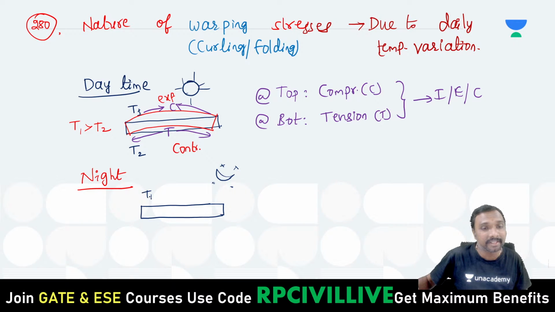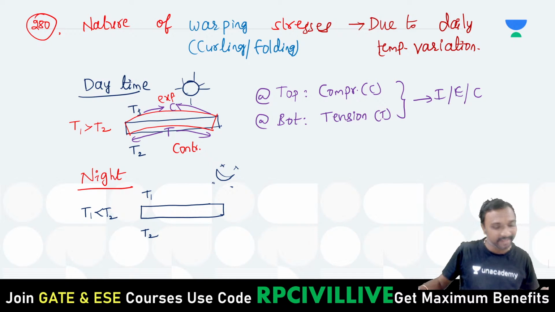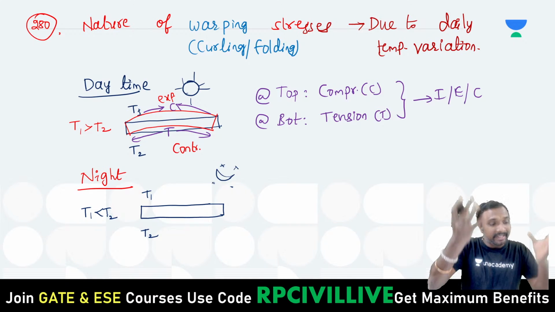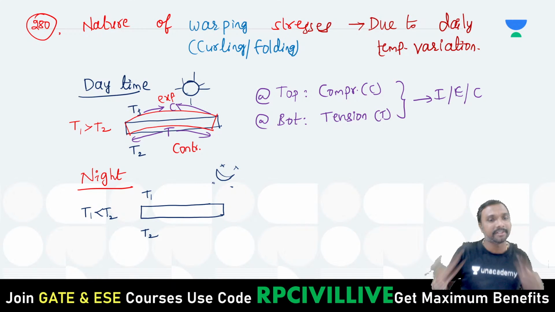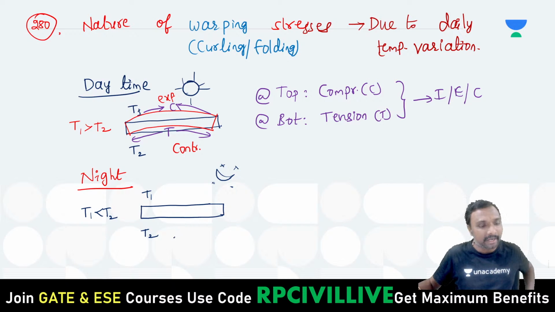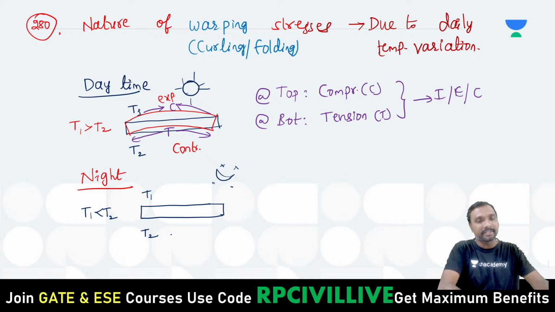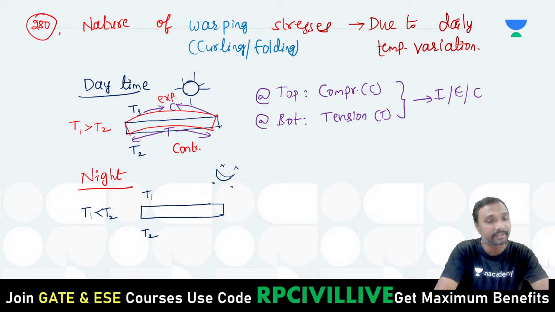Now, which temperature is higher? T1 is the top temperature and T2 is the bottom temperature. The T1 top temperature is lesser, and the T2 bottom temperature is higher, if you just observe. Why is it like that? Because during the daytime the earth absorbs the heat, and during the night time it releases it. That is why the bottom temperature is higher and the top temperature is lesser. That is the reason.